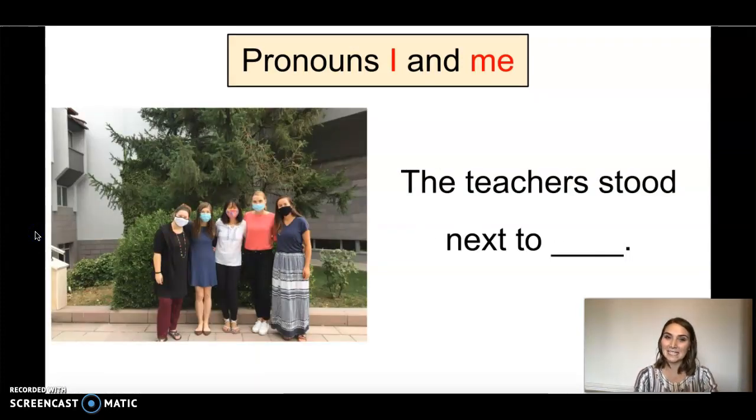What about in this sentence? The teacher stood next to blank. What is the verb in this sentence? Stood. Who stood? The teacher. Am I in the subject of the sentence or in the predicate of the sentence? I am in the predicate of the sentence, so I can use pronoun me.